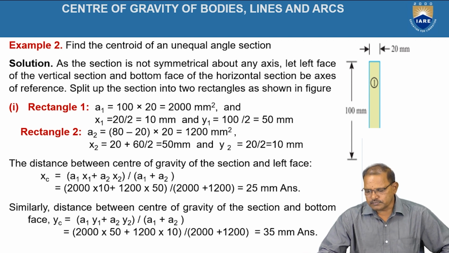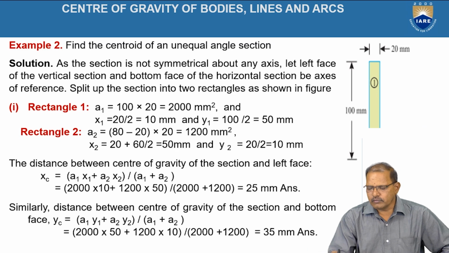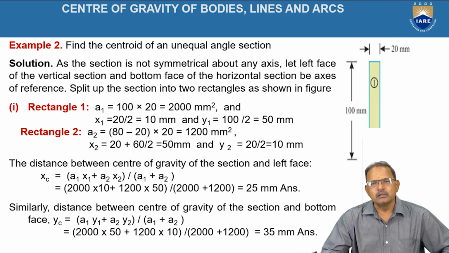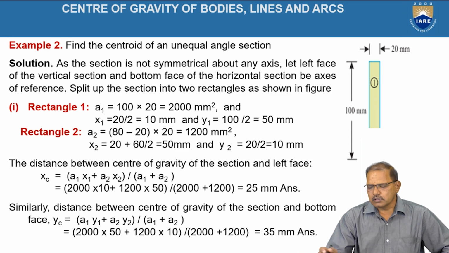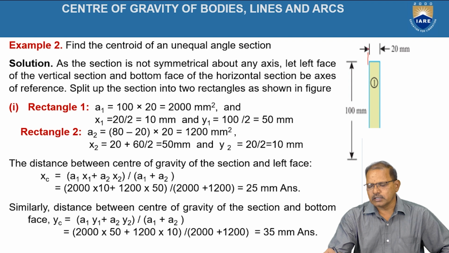For this object now, here it is in the form of an L section. We divided the section into two parts, 1 and 2. On observing this object, it is not at all symmetrical about the vertical line or horizontal lines. In this case, the line passing through the extreme bottom of the figure is treated as the x-axis, and the extreme left is treated as the y-axis.